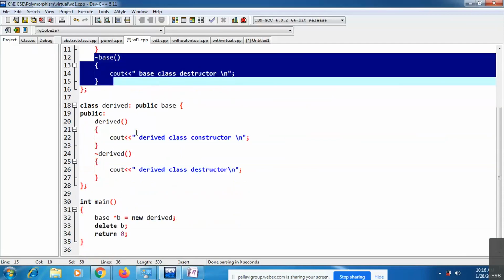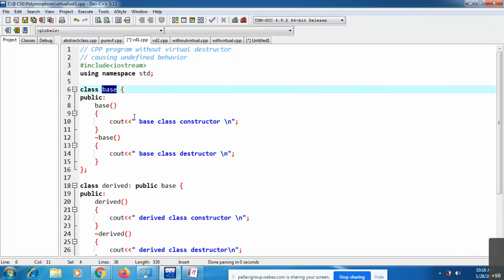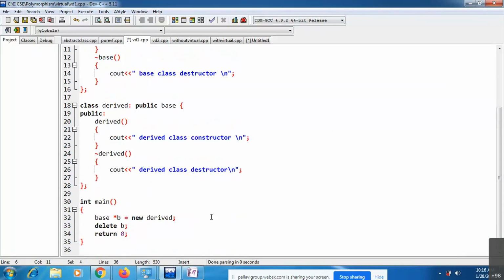Now for example, I'm creating a reference variable like this for the base class. This is the base, right? I'm not creating an object for this base class. I'm creating an object for the derived class. If you observe this statement, do you remember that by using the new keyword, you can create objects? We have two ways to create objects.